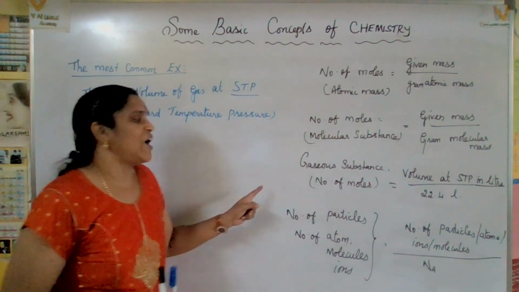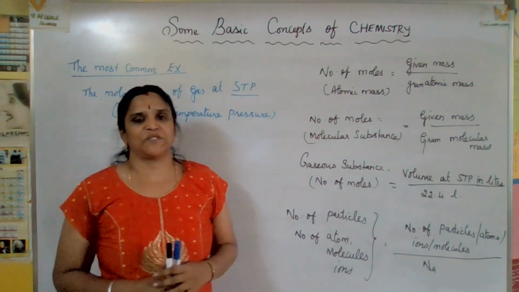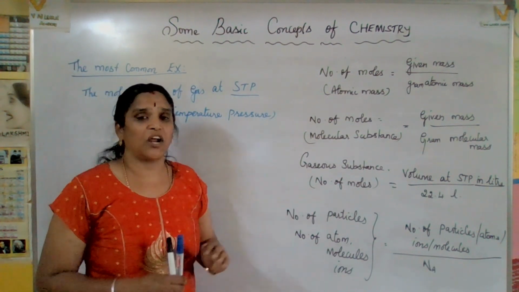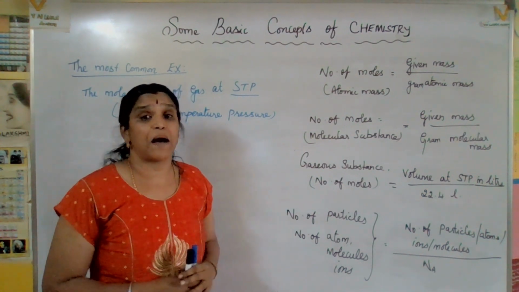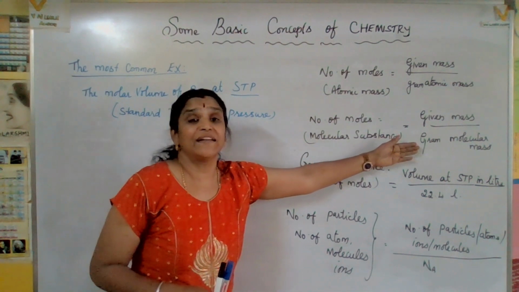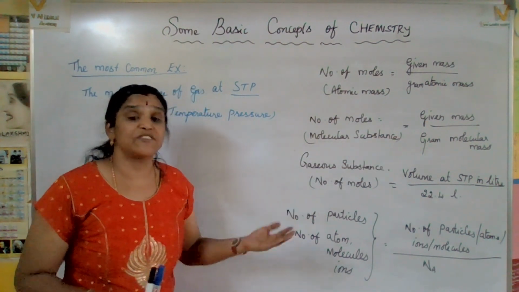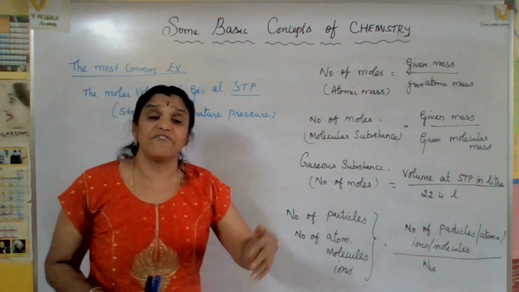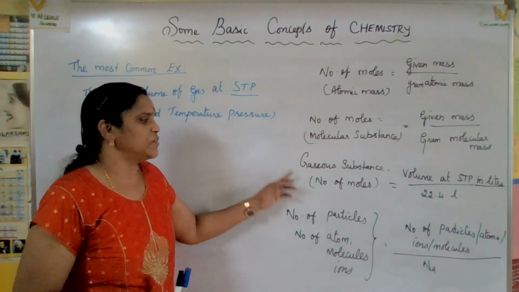Right? Okay, now next one, gaseous substance. We were talking about atomic mass and molecular mass, but this is a gaseous substance. We cannot use that formula here. Why? Because it is a gas and we have to measure it in liters. What formula can we use? Now come to this point.